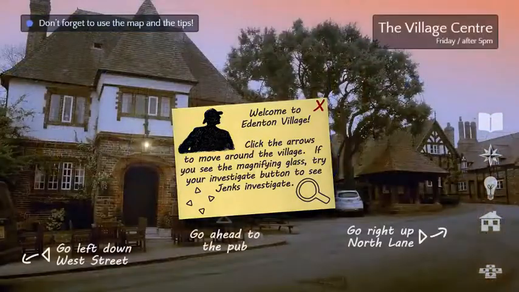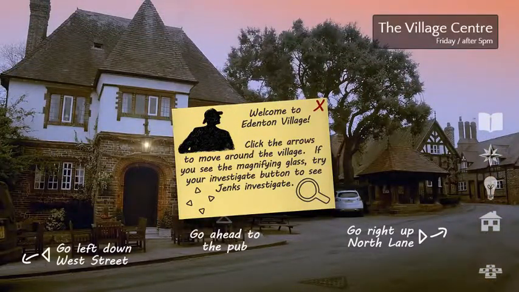Look at my corkboard map. Welcome to Edenton Village, folks. We're gonna click on arrows and move around the village. We're gonna investigate with my Jenks button. Oh man, do we just go right into that pub?